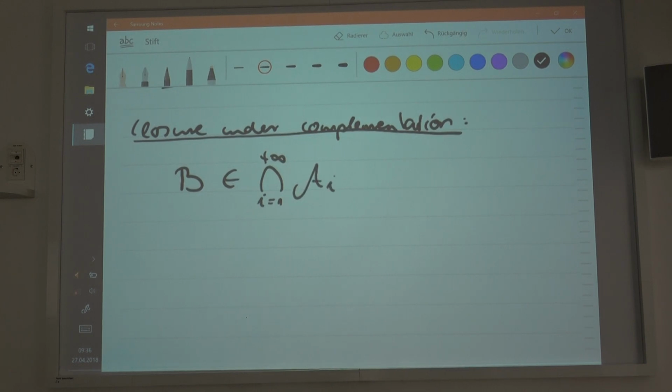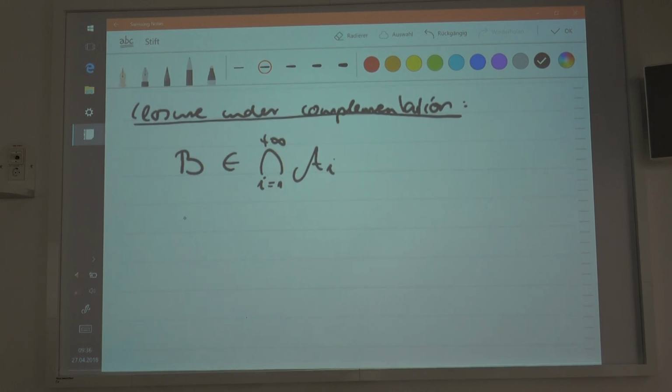Now, if that is the case, then B must be an element of all sigma algebras of which the countable intersection consists. So if it's in the countable intersection, then the set is an element of all the sigma algebras of which the countable intersection consists. So you have it here for all i, going from 1 to whatever.